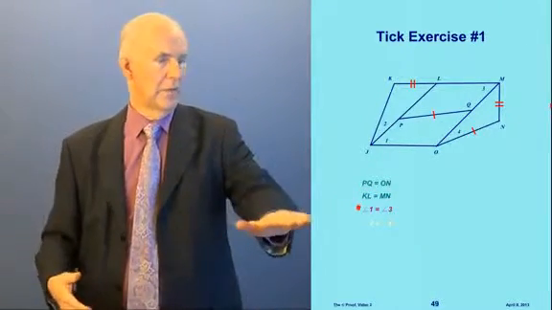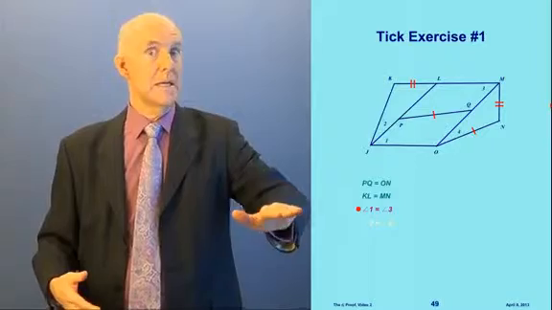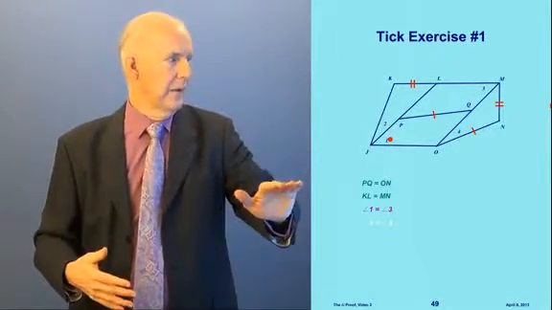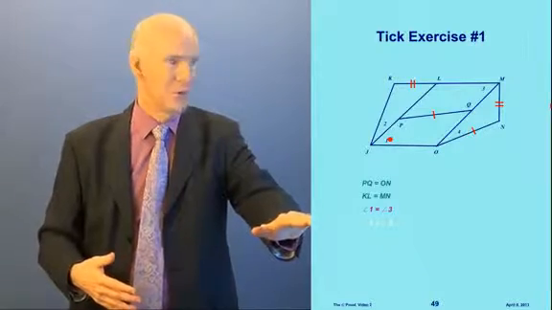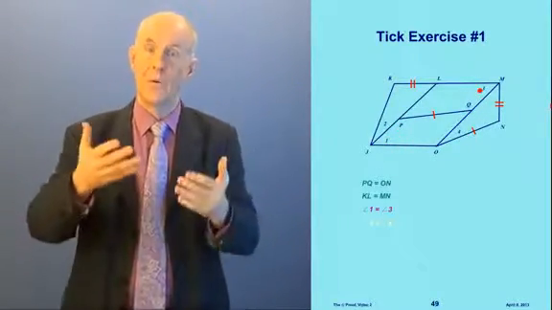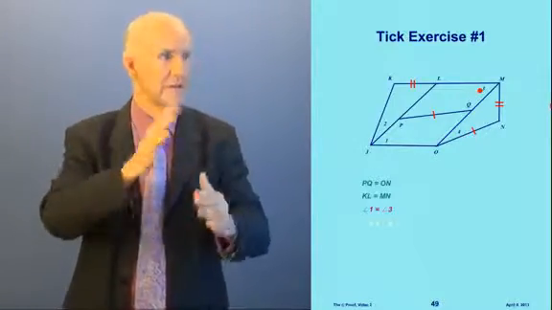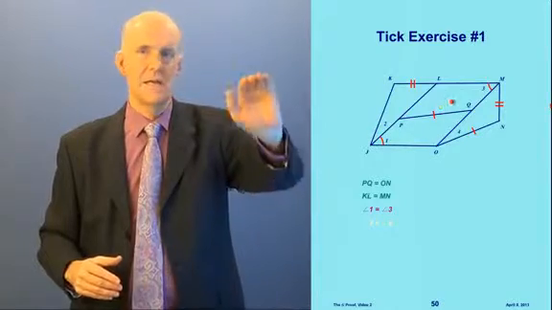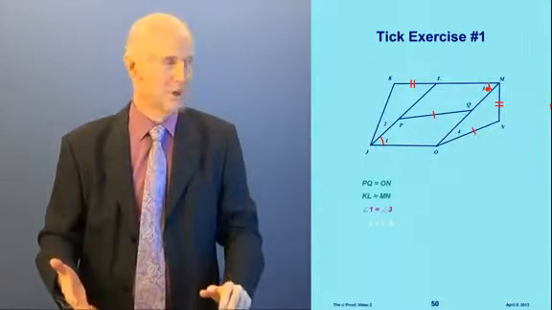Next one. Oh, now this was an angle. Angle 1 equals angle 3. Well, where is angle 1? Angle 1 is there, and angle 3 is up here. Now, what we do for angles is we put curved ticks like this. You see that? So angle 1 equals angle 3. We can see with the curved tick.